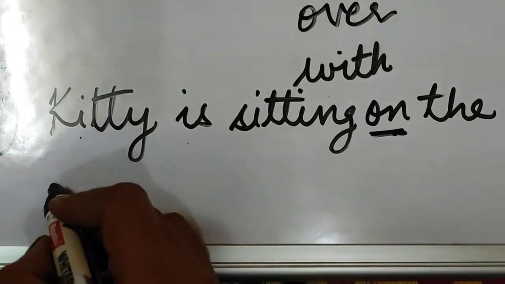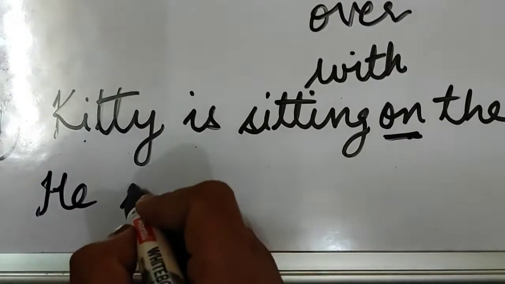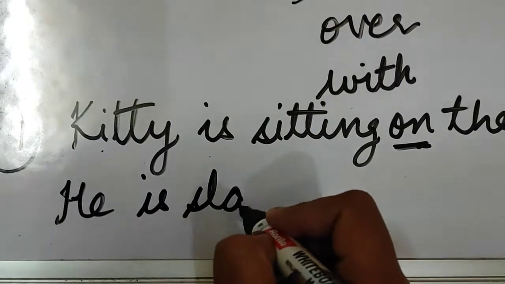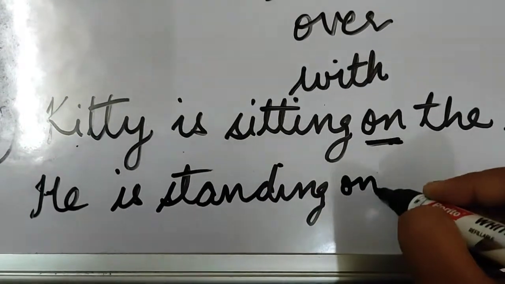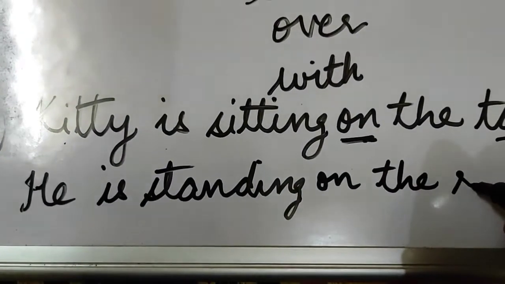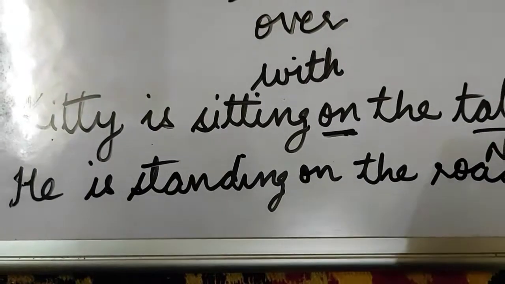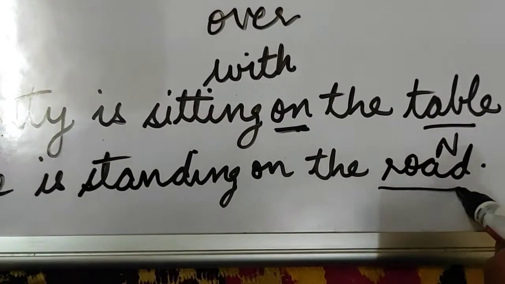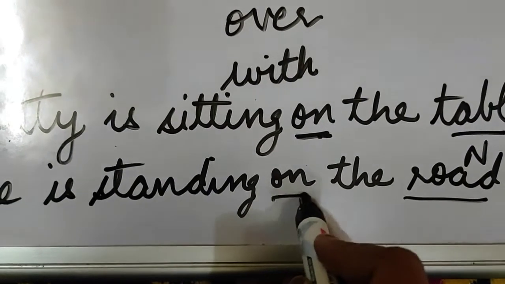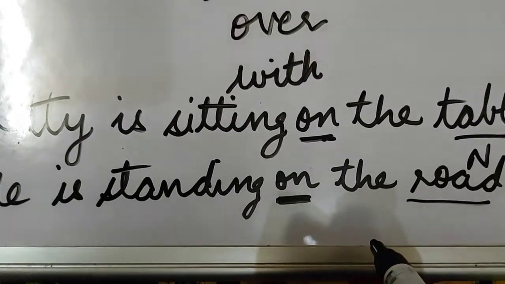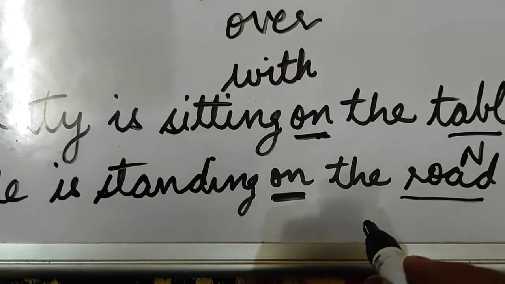Let me write one more example. He is standing on the road. Road is also a noun here. It is the name of a place. So, where is he standing? On the road. On is the preposition here.